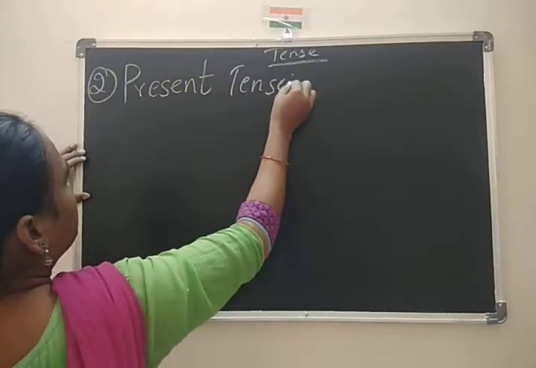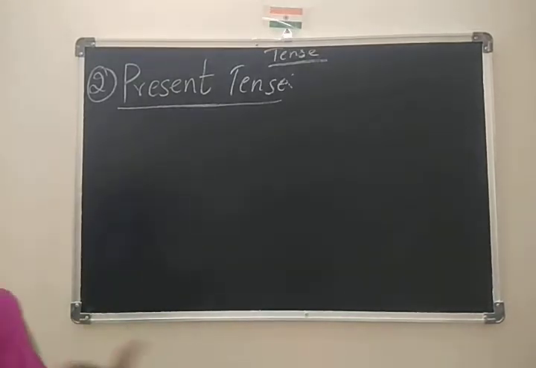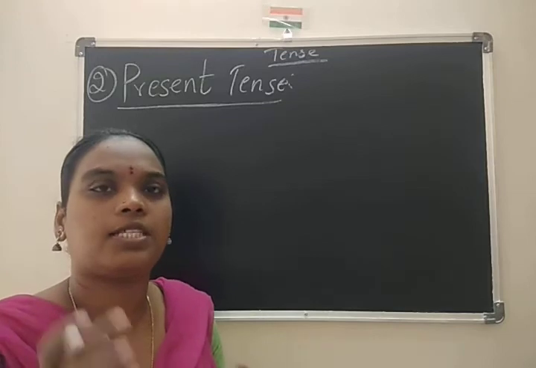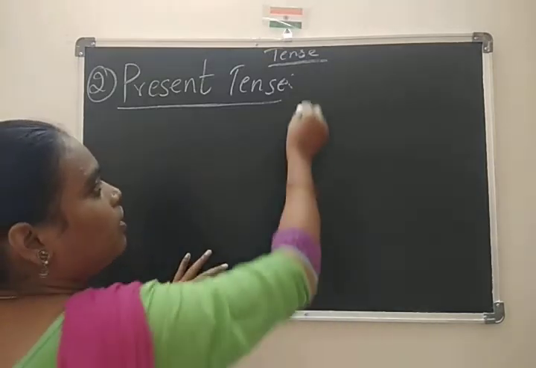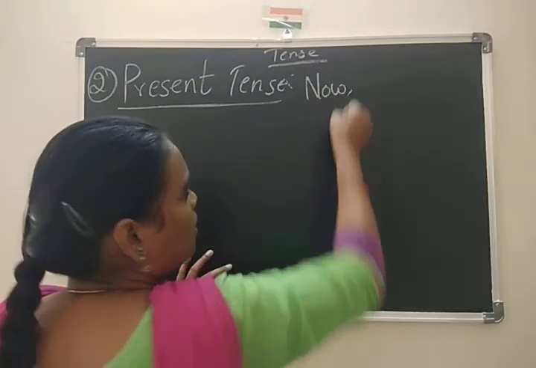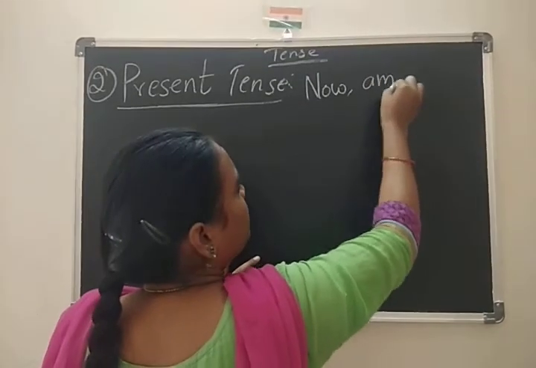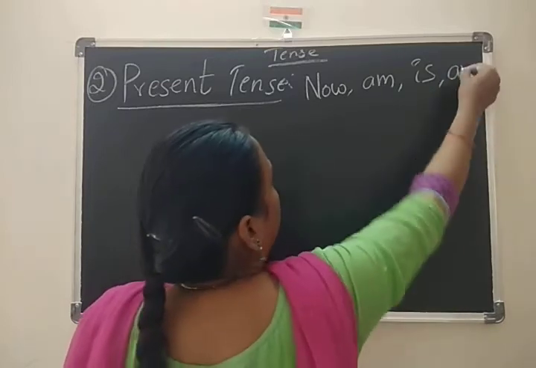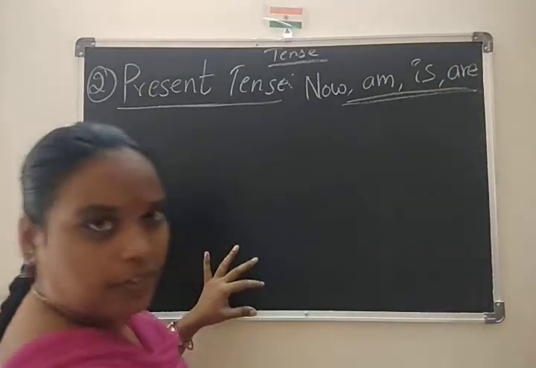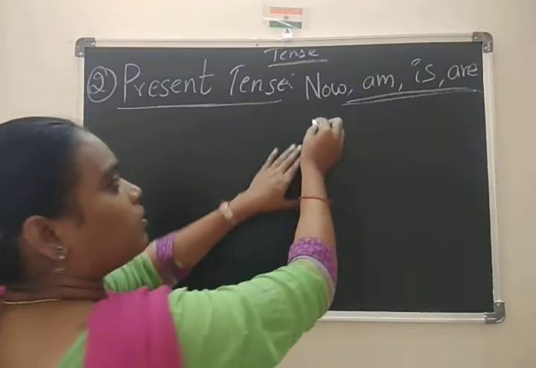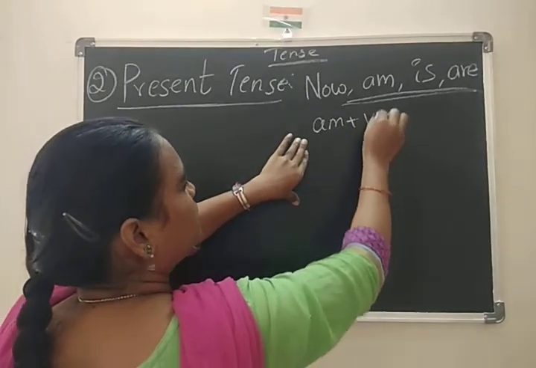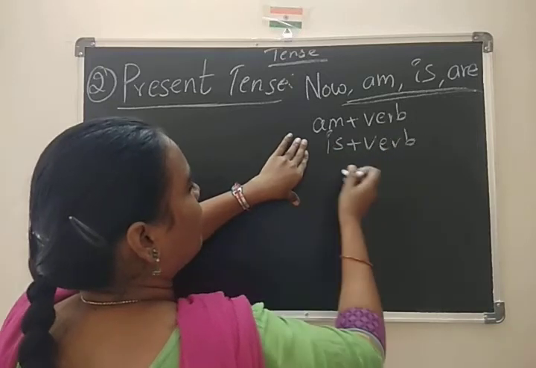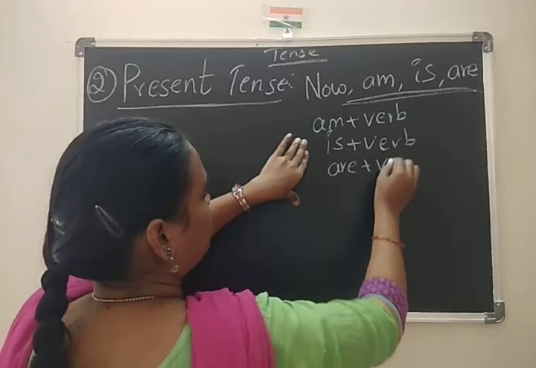See children, whenever we are talking about present tense, we can take the help of be forms, that is helping verbs. Here now, first word is now, and am, is, are. We are taking these helping verbs. Whenever we are talking about that, am plus verb, is plus verb, and are plus verb.